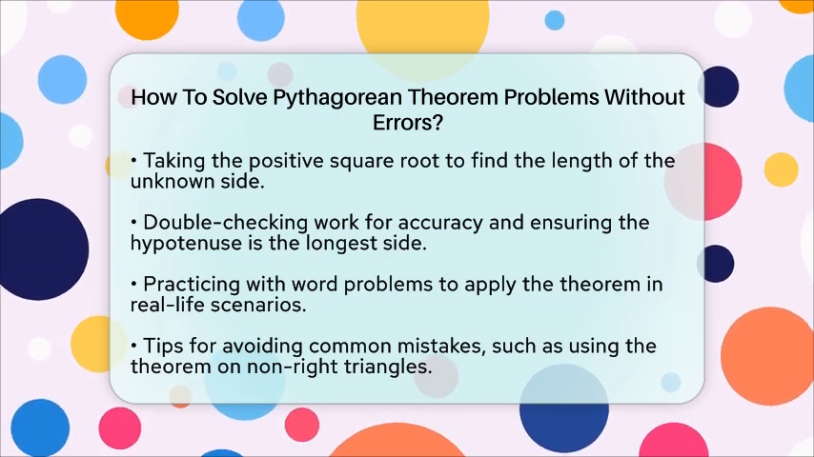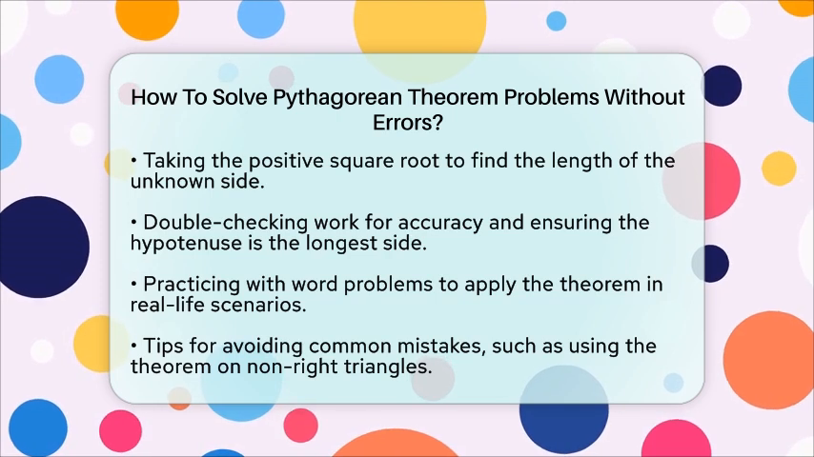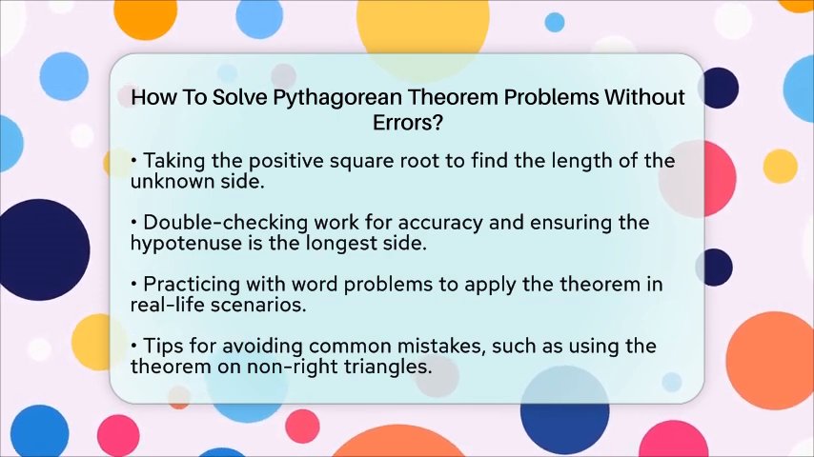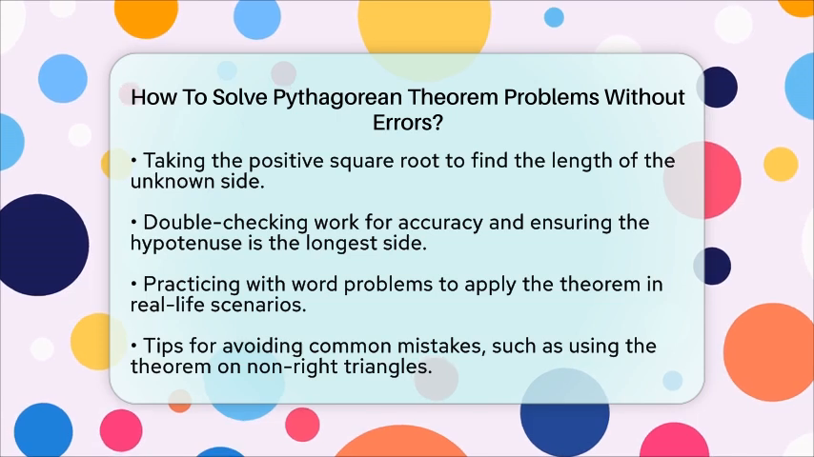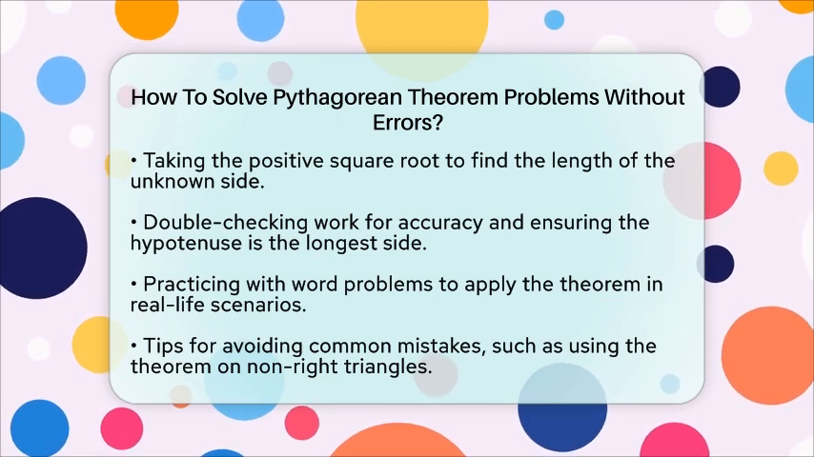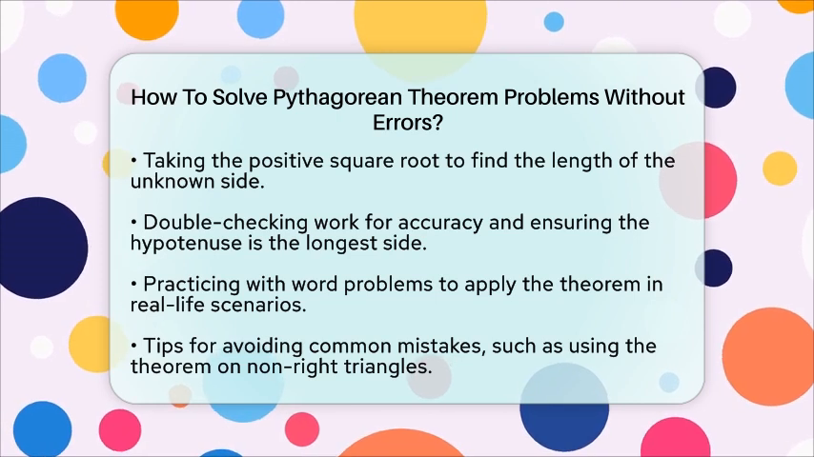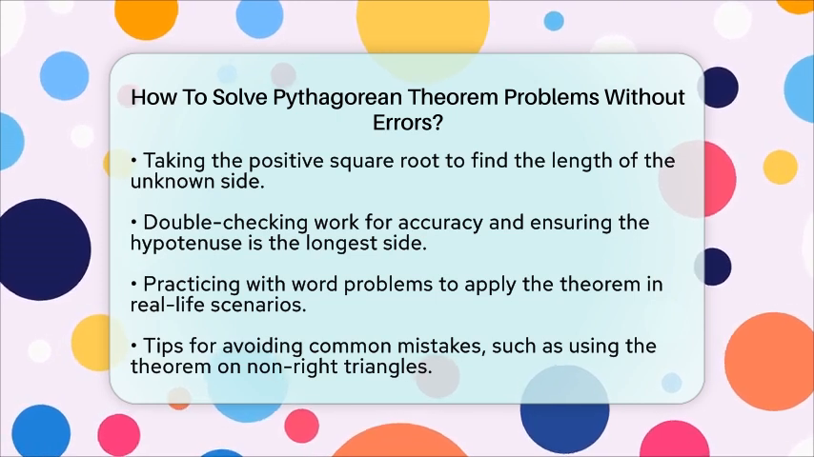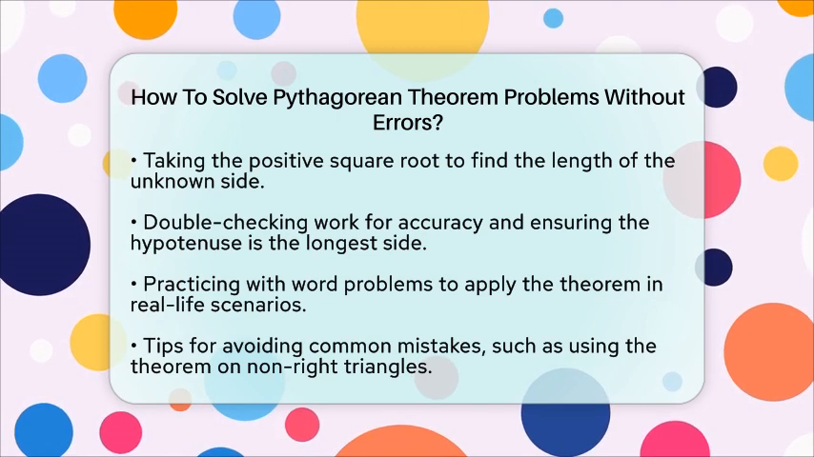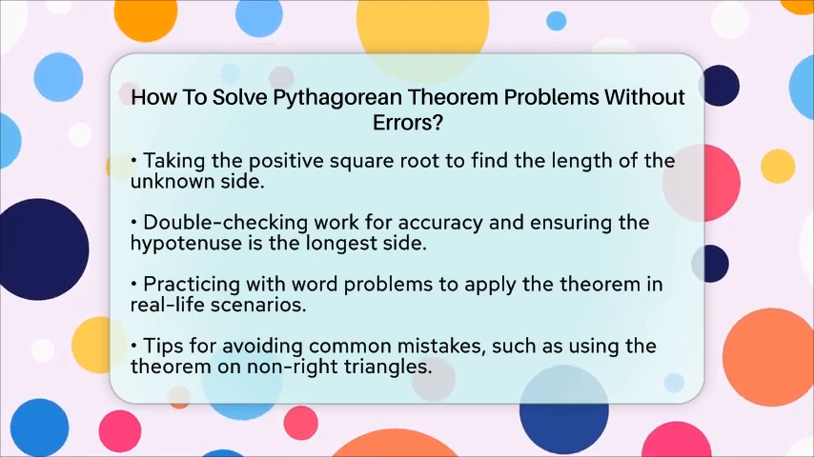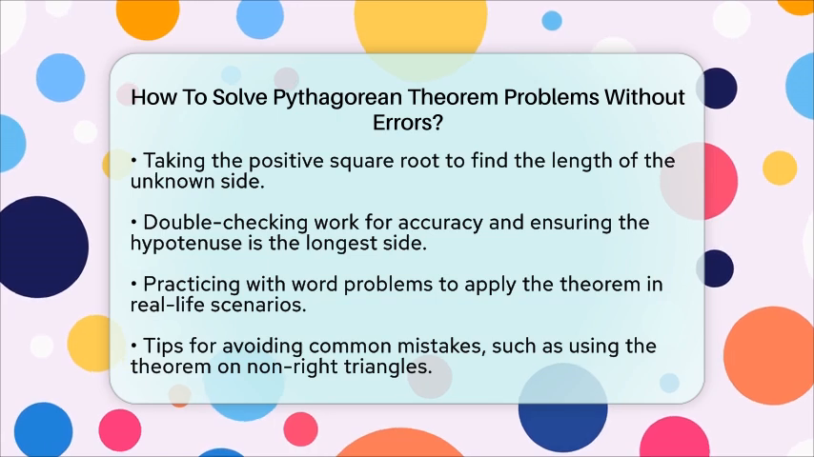Avoid using the theorem on triangles that are not right-angled. Do not confuse which side is the hypotenuse. Remember to take the square root at the end and be careful with addition and subtraction when rearranging the formula. By following these steps, you can solve Pythagorean theorem problems accurately and confidently. Geometry can be approachable and fun when you have the right tools and knowledge.